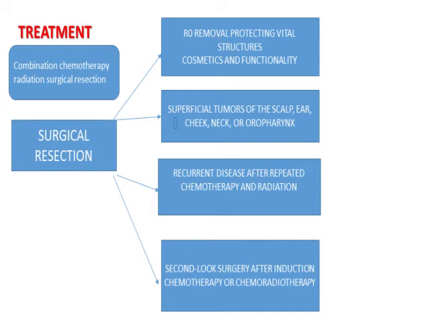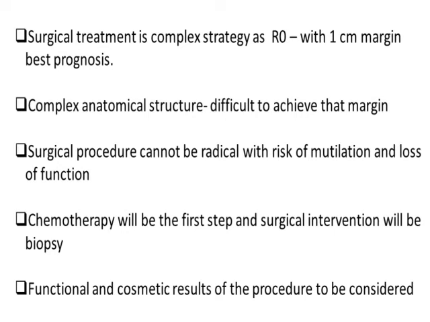Surgical treatment in head and neck rhabdomyosarcoma is very complex, because achievement of R0 resection with a 1 centimeter tumor-free margin, which usually carries the best prognosis, is very difficult to achieve because of involvement of complex anatomical structures in the head and neck region. And we cannot carry out radical surgical procedures which have the risk of mutilation and loss of function. So chemotherapy will be the first step, and surgical intervention will be mainly for the biopsy.